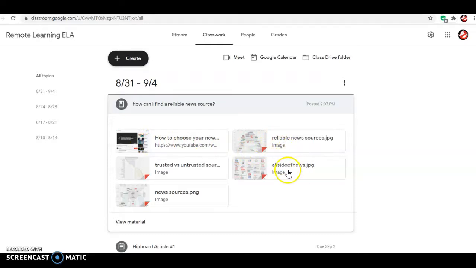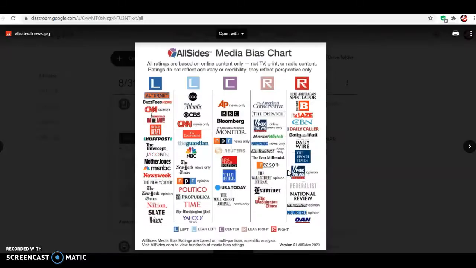So keep in mind, though, guys, that all these info charts were created by somebody else's bias. So it's not going to be dead on the money every single time, but it lets you know what news you want to pay attention to for reliability and what news you may want to stray away from. So if you're looking at this chart right here, this stuff in the middle, pretty reliable. The further out to the left and right you go, the more likely it is you're going to be reading for entertainment value and maybe not pure facts, okay?